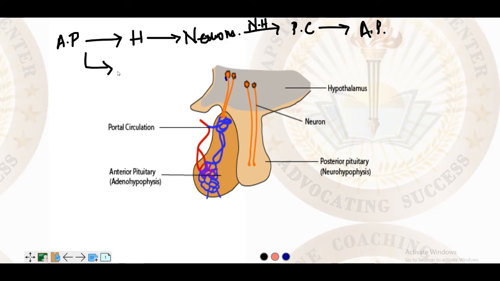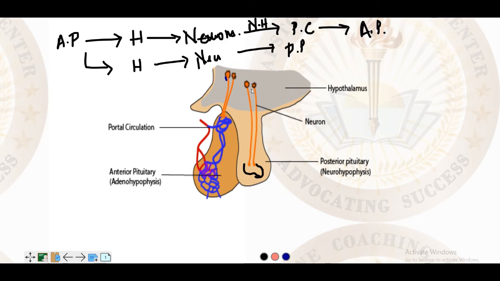Now in the posterior pituitary, from the hypothalamus it goes directly through the neurons and then into the posterior pituitary. Here there will be a few capillaries as well, and the hormone will be directly transported. But unlike the anterior pituitary, we do not have a portal circulation from the beginning. It does not happen here.